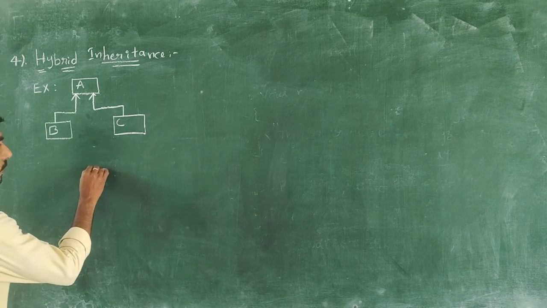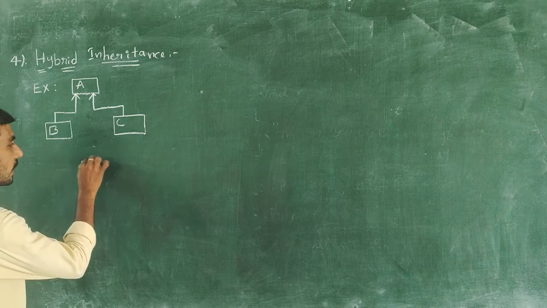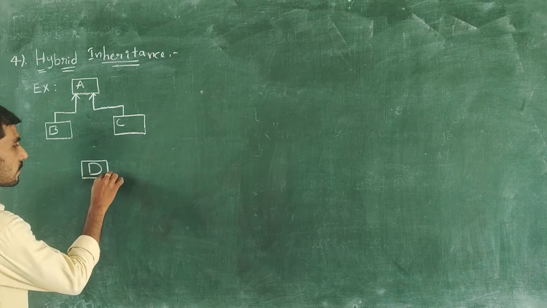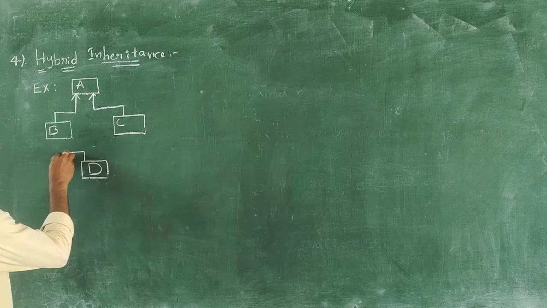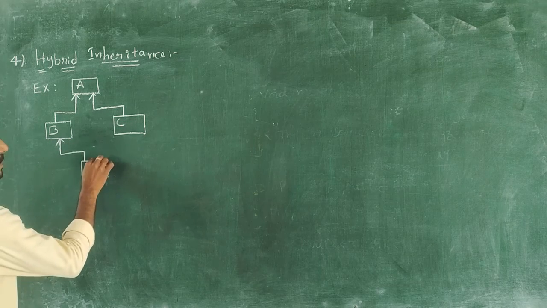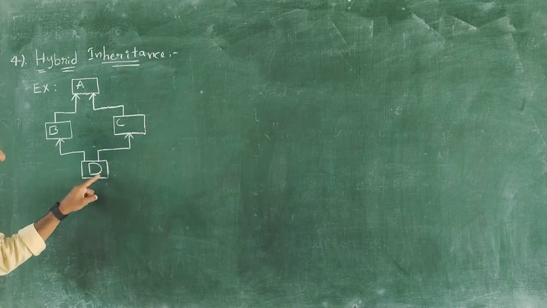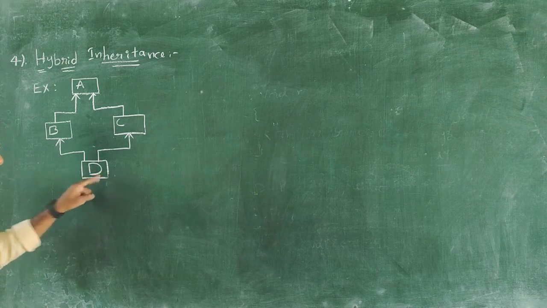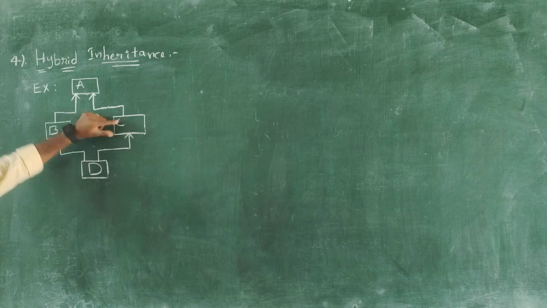Next, here we are implementing one more class. That class is a D child class or derived class. This derived class derives all the properties of its parent classes B and C. See this one.